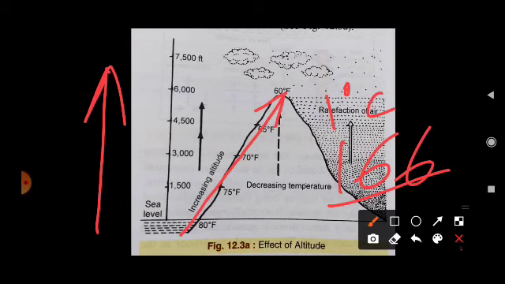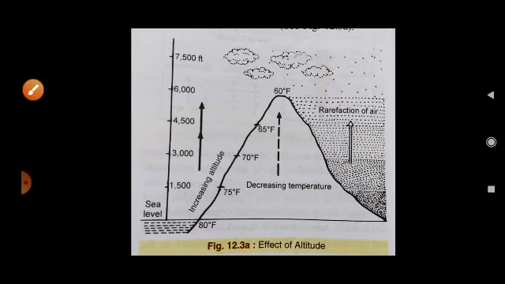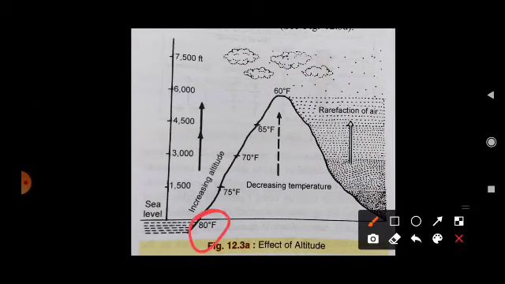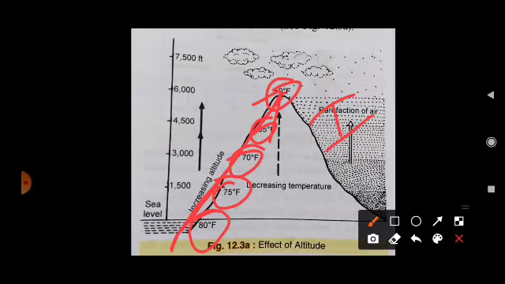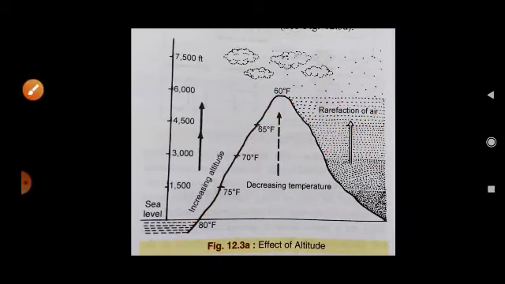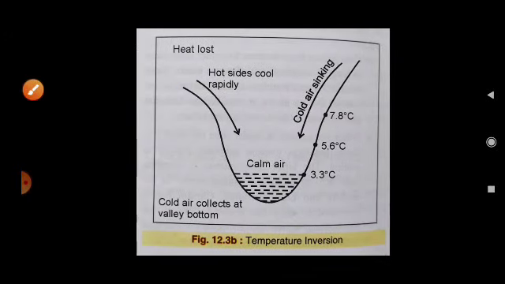You can see here, as we go higher, the temperature is decreasing: 80, 75, 70, 65, 60. So as the altitude increases, temperature decreases. But there is also one important term, called inversion of temperature. What is this inversion of temperature? Now see, this is the inversion of temperature.